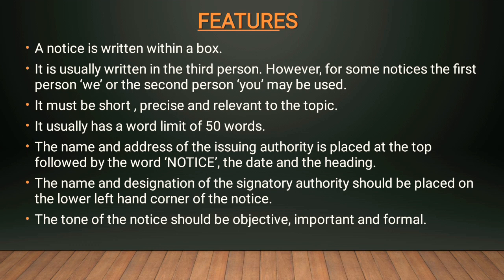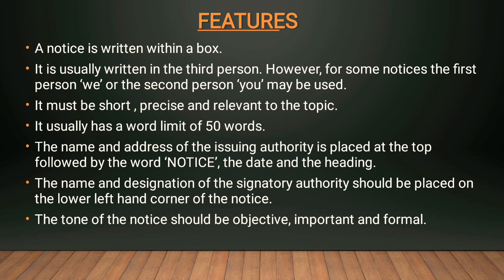So, when we start writing a notice, at the top we have to place the name and address of the issuing authority. Then we have to write notice. Then we have to put the date on the left hand upper corner, and then we have to put the heading, that is the topic of the notice. And then we will start writing the notice.